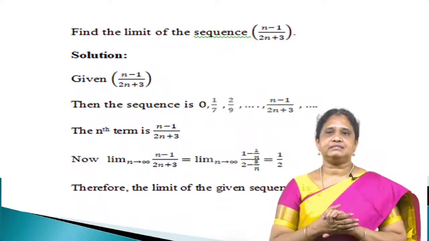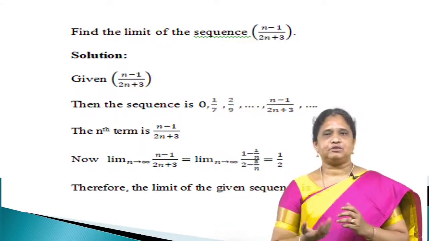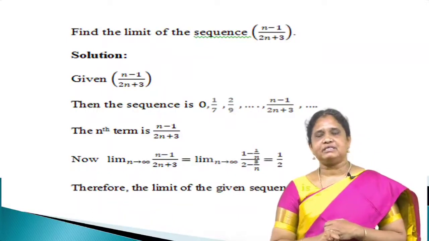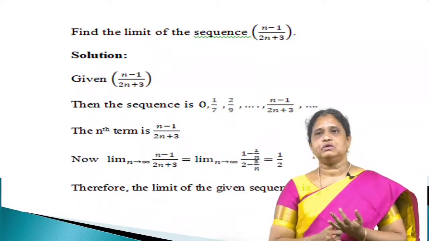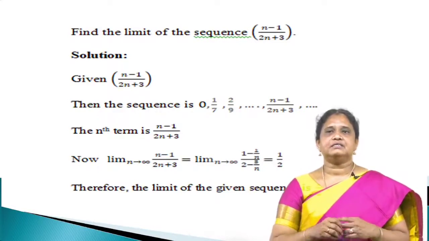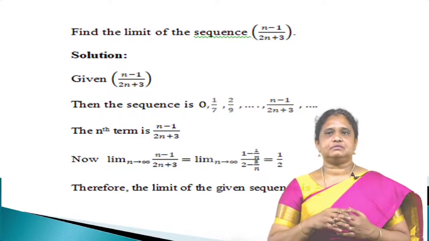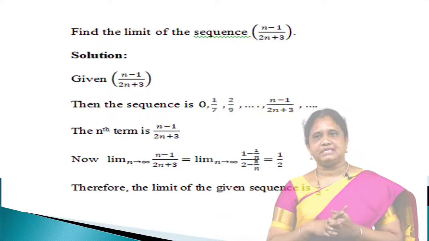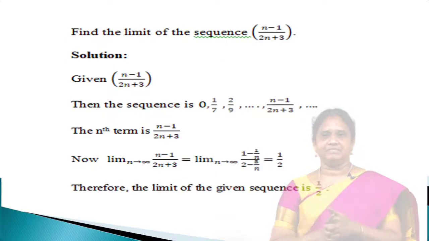So the first element is (1 minus 1) by anything, which is 0, since 0 divided by anything is 0. In the second element, if we put n equal to 2, the numerator is 2 minus 1, which is 1, and the denominator is 2 plus 2 into 2, which is 4, plus 3, that is 7. So 1 divided by 7.